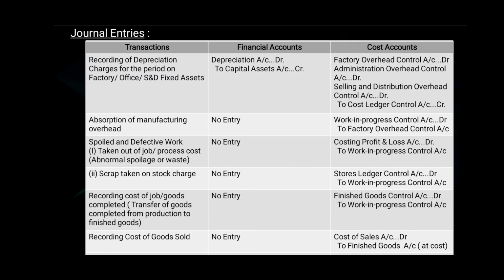22. Recording cost of goods sold. So in financial account there will be no entry, and the journal entry for cost accounts will be cost of sales account debit to finished goods account at cost.